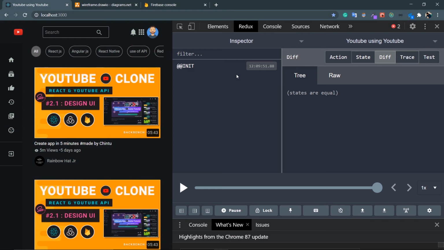So I need to make a separate video on that particular topic. But for now, if you just put this token into a session storage, every time you close the window, your session storage will be null again and your access token will be null. So next time when you need to visit the app, you need to log in again and then the flow of the app will be continued.